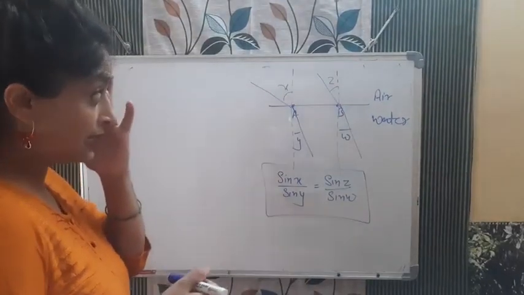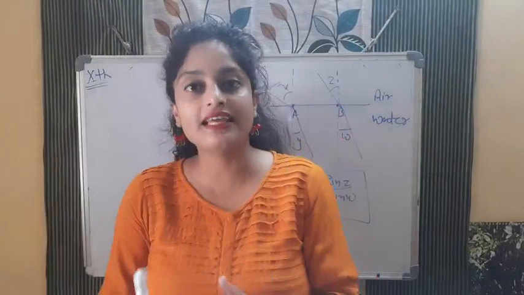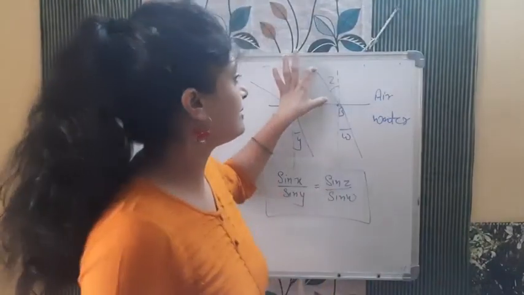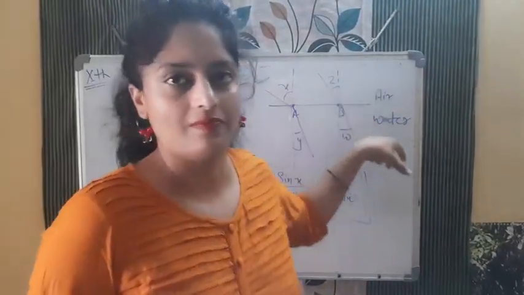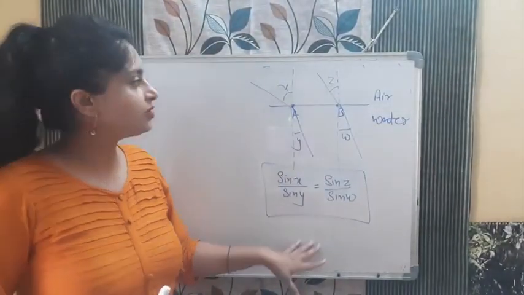Second law, that is Snell's law: the sine of the incident angle to the sine of the refracted angle is equal to the sine of the incident angle by the sine of the refracted angle of the same medium. The medium should not change, otherwise this statement will change. Okay, so this was about the second law.